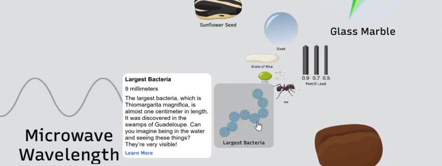Largest bacteria, 9 millimeters. The largest bacteria, which is Thiomargarita magnifica, is almost 1 centimeter in length, a centimeter being 10 millimeters. It was discovered in the swamps of Guadeloupe. Can you imagine being in the water and seeing these things? They're very visible.